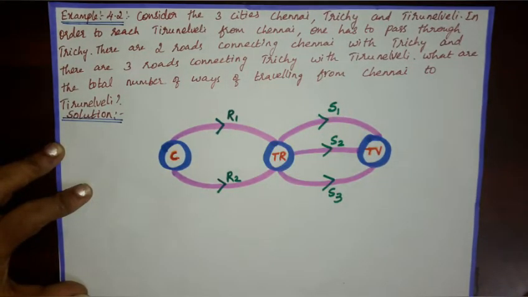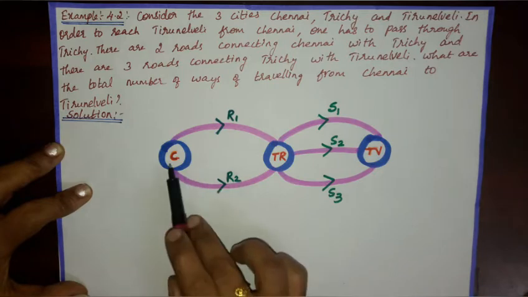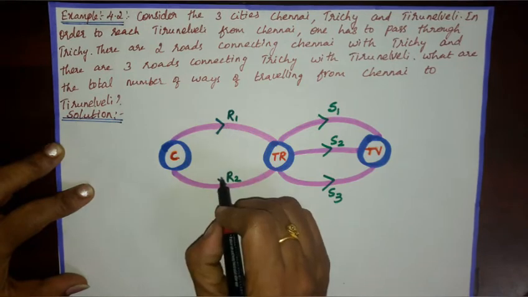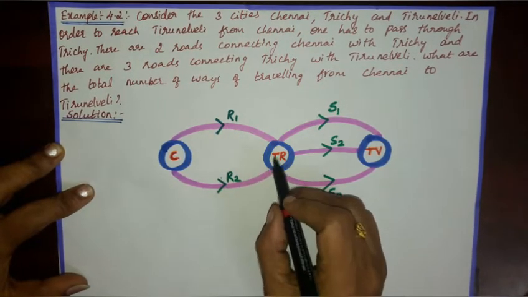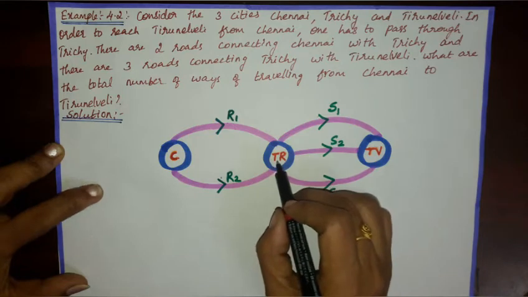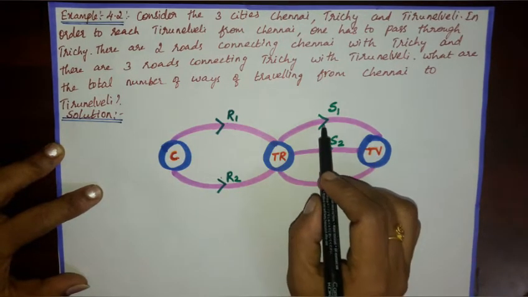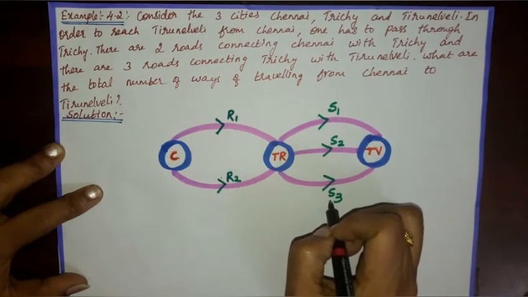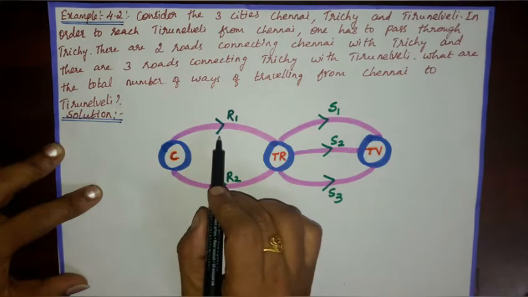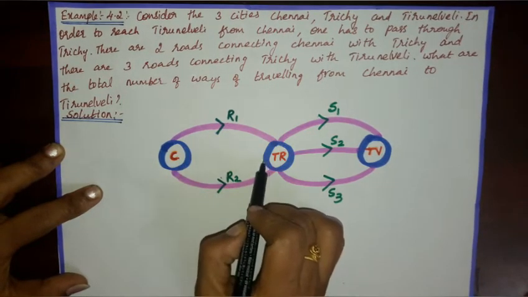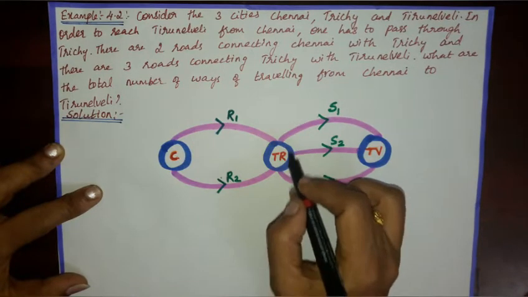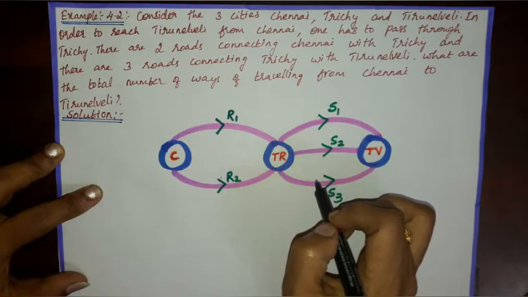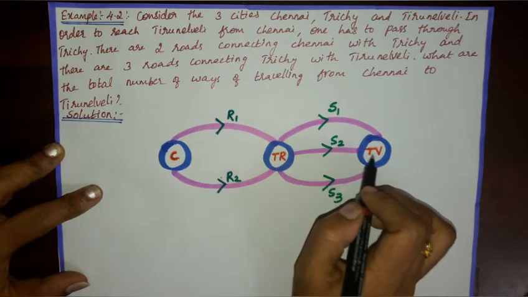There are two roads connecting Chennai to Trichy. Let us name them R1 and R2. Further, there are three roads connecting Trichy to Tirunelveli. Let us name them S1, S2 and S3. Suppose a person chooses R1 to travel from Chennai to Trichy and may further choose any one of the three roads S1, S2 or S3 to reach from Trichy to Tirunelveli.